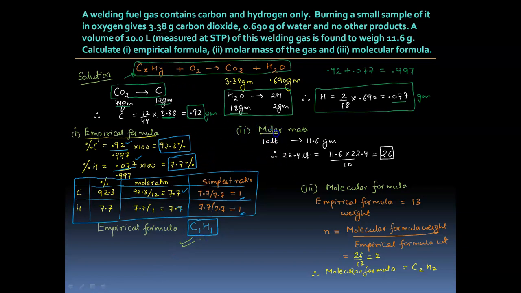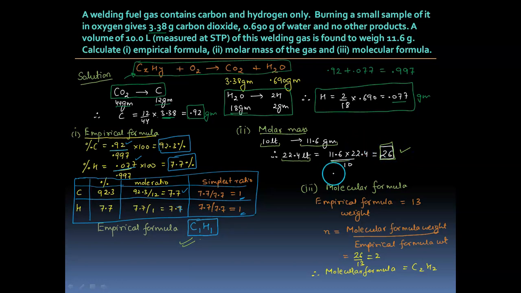Second, molar mass. Since it's a gas, at STP 1 mole occupies 22.4 liter. So for 10 liter we have 11.6 gram. 22.4 liter, which is 1 mole, will weigh how much? By unitary method it comes out to be 26. And the weight of 1 mole is nothing but the molar mass of the gas. So the answer for the second part will be 26.